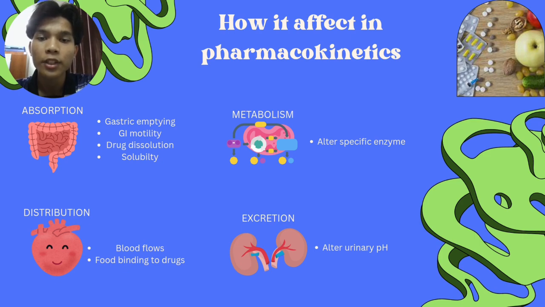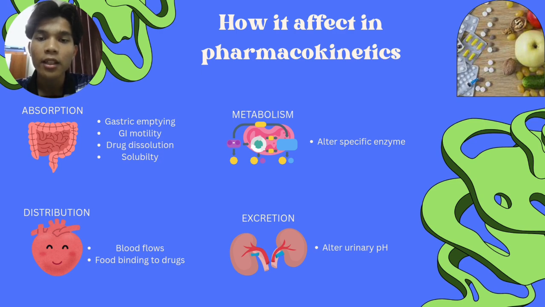In the metabolism phase, food can alter the activity of enzymes involved in drug metabolism, primarily in the liver and gut. Some foods can inhibit specific enzymes, leading to changes in the drug concentration.